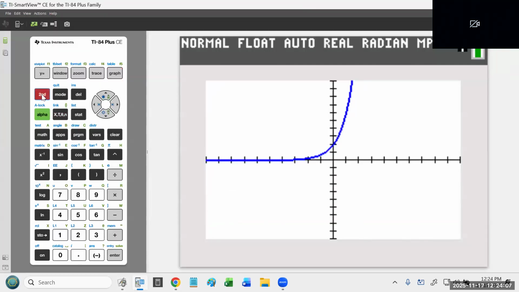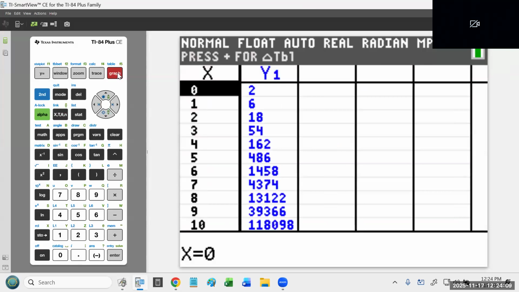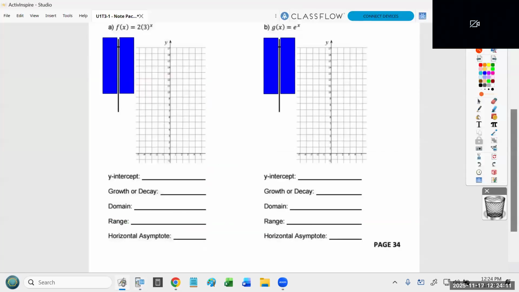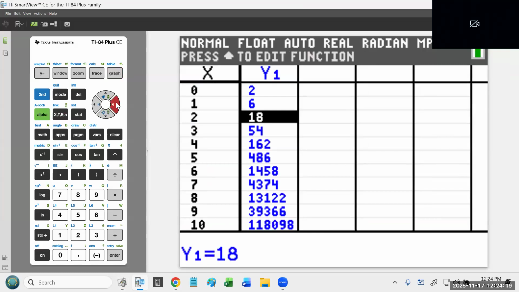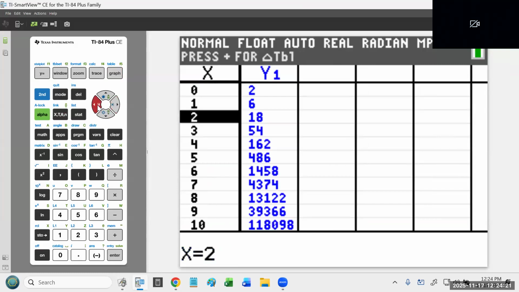So what I'm going to hit is second graph. And because we have a chart that goes all the way up to positive 17, I'm just looking for any numbers that are no bigger than 17. I mean, (2,18) is one step too big, so if you wanted to take it, I'm not going to blame you because it's only one off the chart. But I'm definitely going to take (1,6), I'm definitely going to take (0,2).